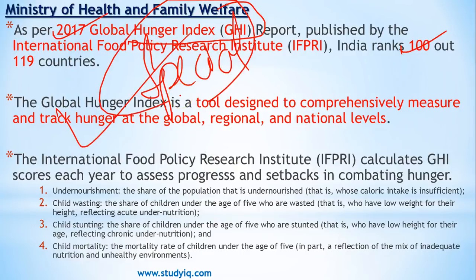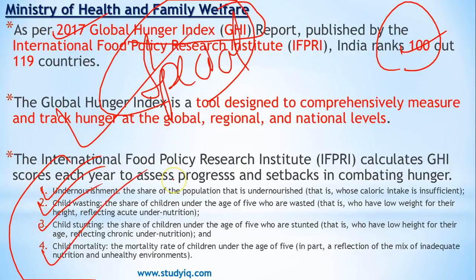It will give you an in-depth analysis and understanding of the Global Hunger Index, how we can get rid of it and how we can improve our ranking and things like that. I have discussed in detail the things that are associated with hunger and the problems that we face in our country. And you will find definitions and explanations of all these different things: undernourishment, child wasting, child stunting and child mortality.